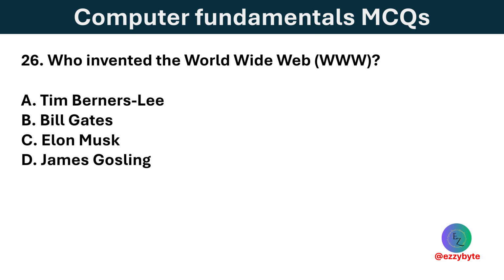Who invented the World Wide Web? Options are Tim Berners-Lee, Bill Gates, Elon Musk, and James Gosling. Option A is correct. Tim Berners-Lee invented the World Wide Web in 1989.